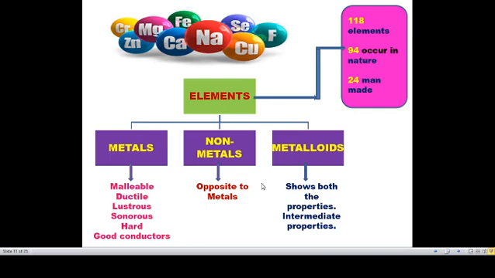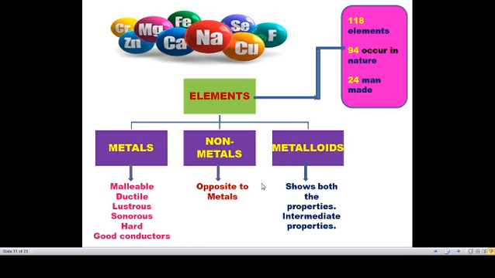Lustrous means shining, it looks shiny. Silver, gold and others look shiny, so this lustrous character is found in metals. And sonorous means if we beat them, they produce some sound. If we strike that metal, it produces sound. Metals are also very hard to break and hard to modify into some other substance, so this also comes under the properties of metals.